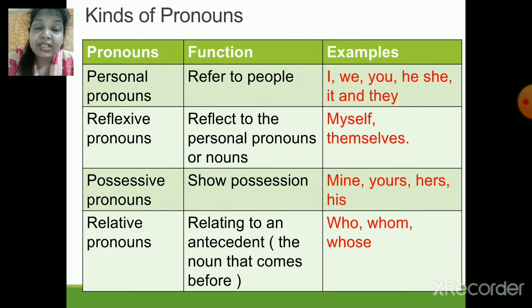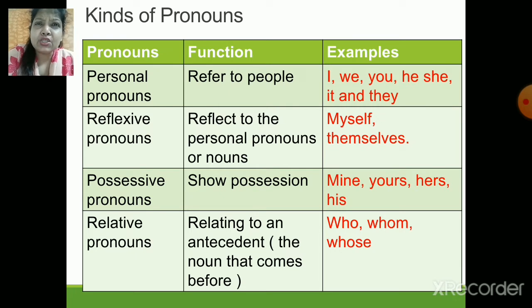Listen carefully, children. In this sentence there is a noun, orange, but after orange we have used which. So which is a relative pronoun.